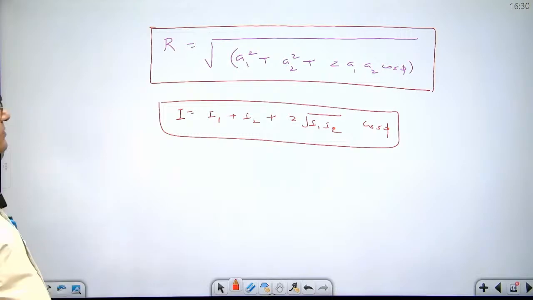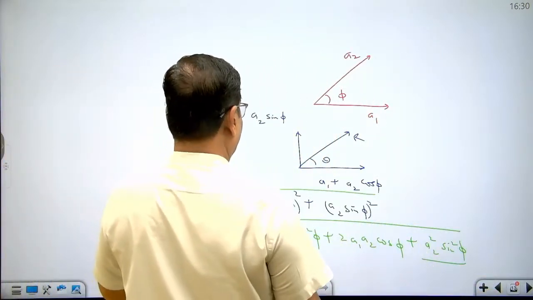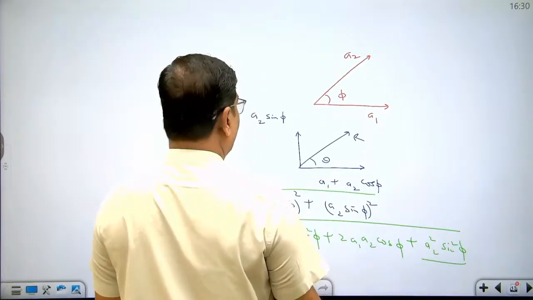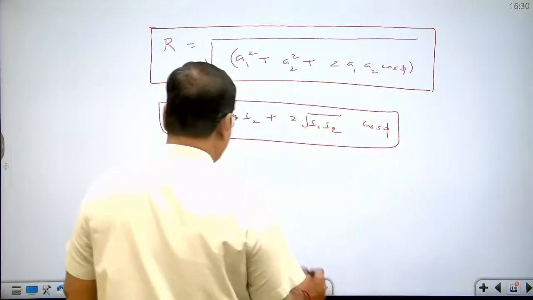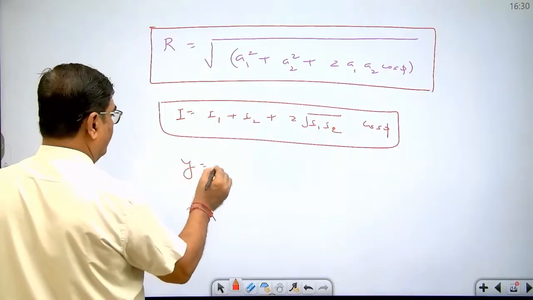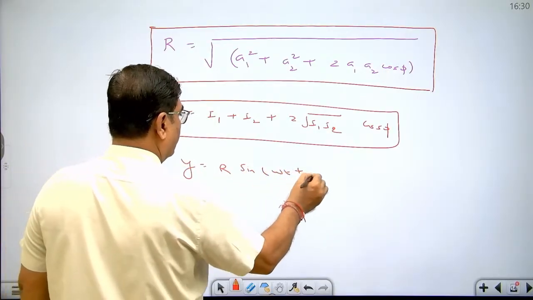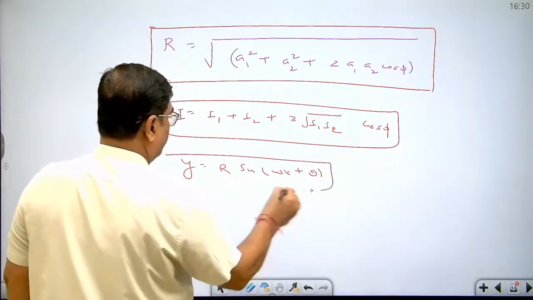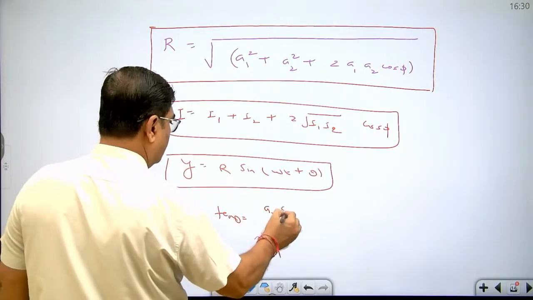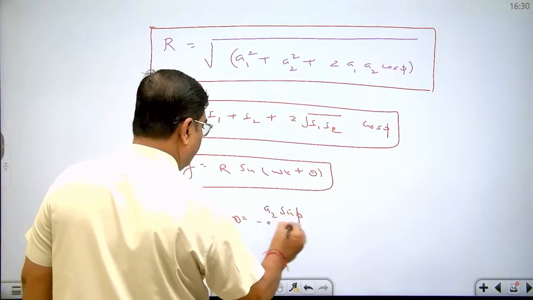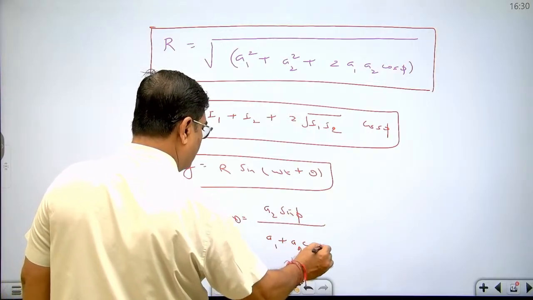So dear student, what about the equation of resultant wave? Equation of resultant wave will be equal to R sin omega t plus theta, where tan theta is A2 sin phi divided by A1 plus A2 cos phi.